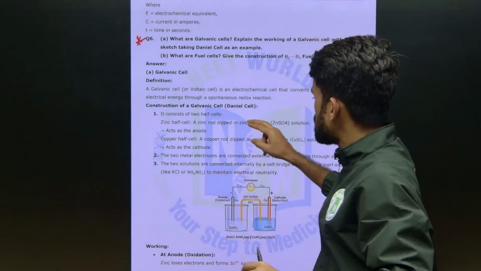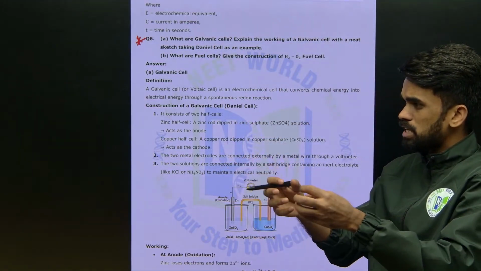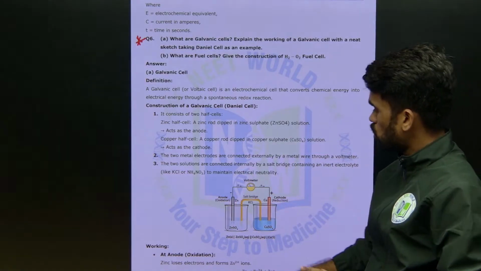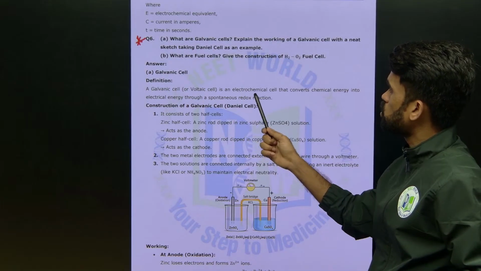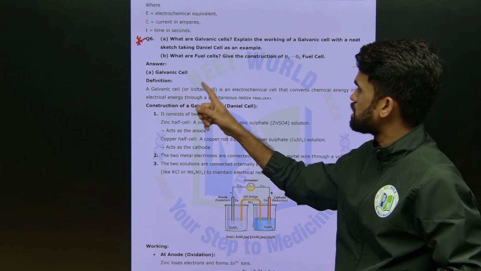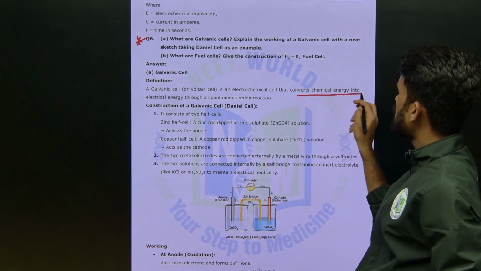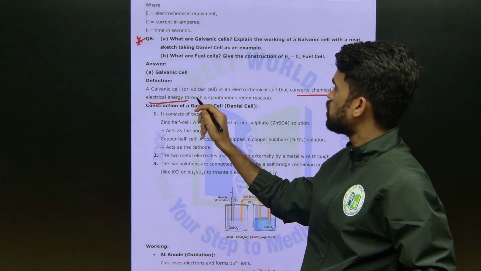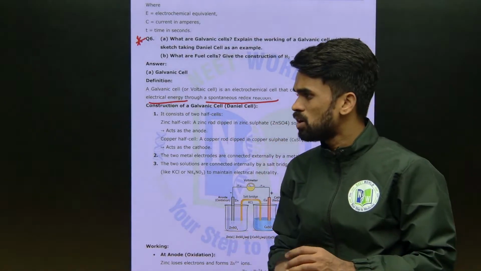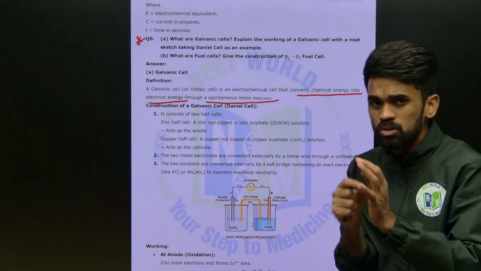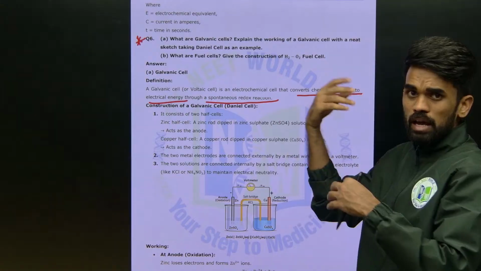Okay, so this is what happens normally. A galvanic cell is an example of an electrochemical cell. A galvanic cell is an electrochemical cell that converts chemical energy into electrical energy through a spontaneous chemical redox reaction. You should not get confused between electrochemical cells and electrolytic cells.